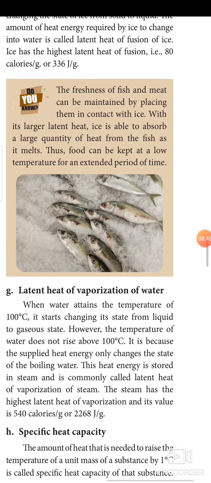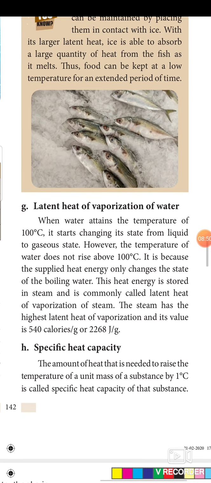Latent heat of vaporization of water. When water attains the temperature of 100 degrees Celsius, it starts changing its state from liquid to gaseous state. However, the temperature of water does not rise above 100 degrees Celsius. It is because the supplied heat energy only changes the state of the boiling water. This heat energy is stored in steam and is commonly called latent heat of vaporization of steam. The steam has the highest latent heat of vaporization and its value is 540 calories per gram or 2268 joules per gram.